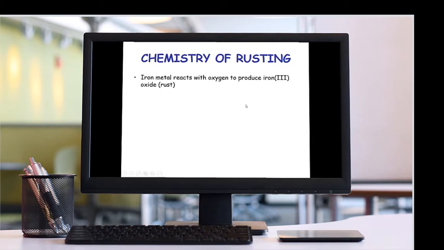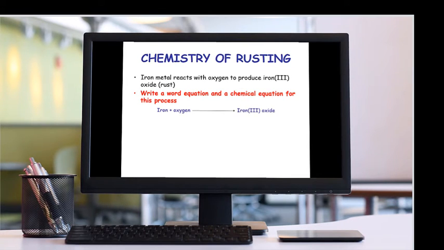Now let's see the chemistry of rusting. Iron metal reacts with oxygen to produce iron 3 oxide, which is also known as ferric oxide, and this ferric oxide is called the rust. Now let's write the word equation and the chemical equation for this process. First is the word equation.